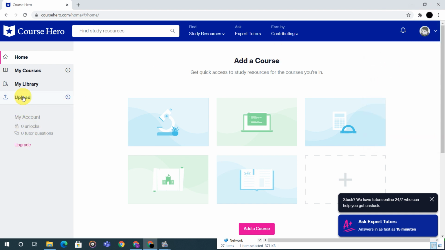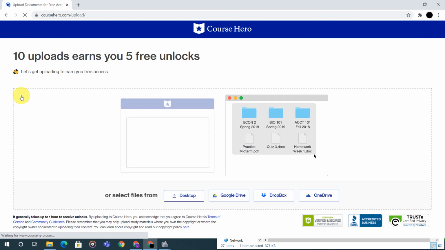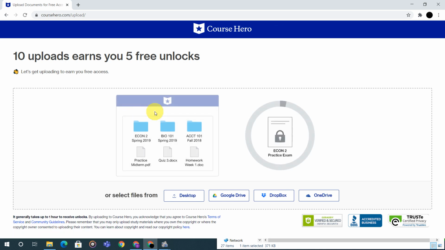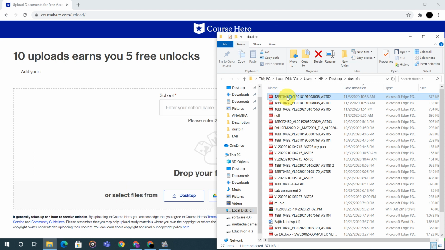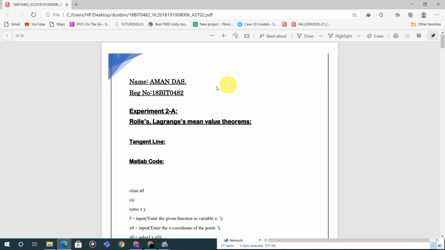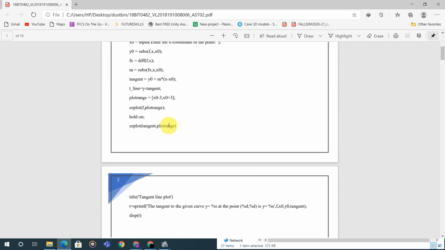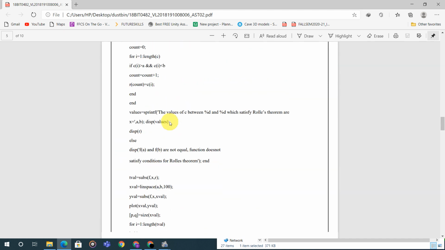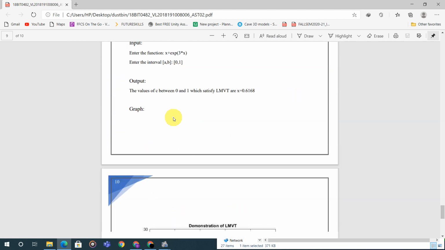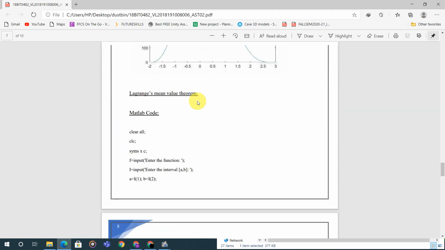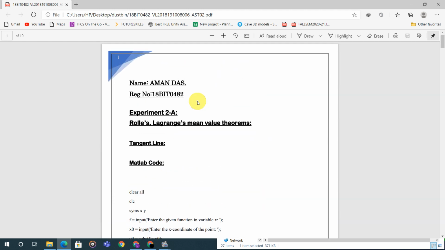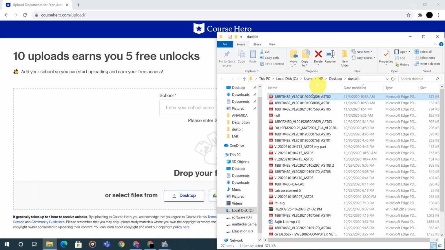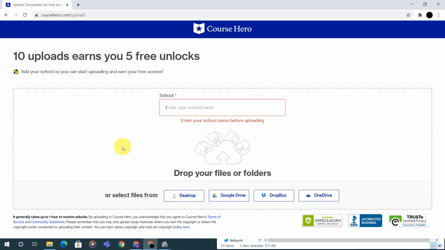You just go to upload. Here you can see the upload. Go to upload, and I will show you what type of files you have to keep here. This is my university assignment, the homework and assignments they have given me. I did this according to the questions and answers. Whatever documents you have, you can post over there. You can see this type of assignment I have done, and I will just drag and drop here.